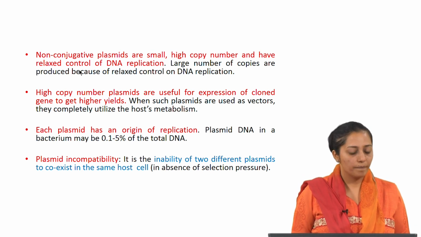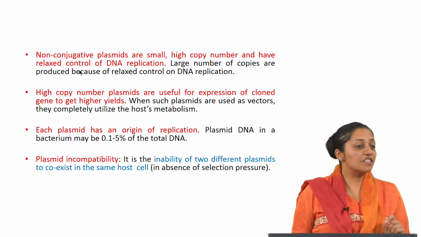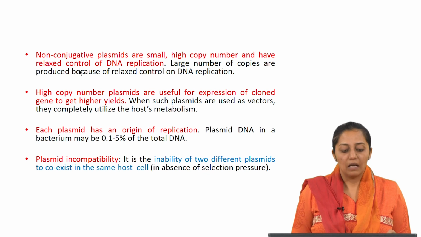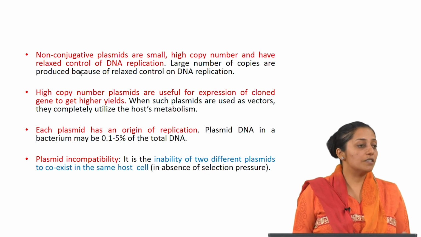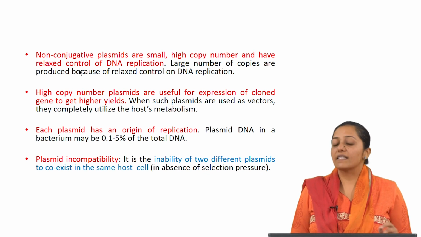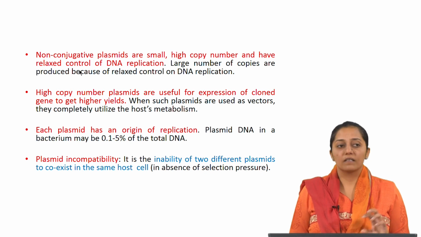Non-conjugative plasmids. Large numbers of copies are produced because of the relaxed control of DNA replication. High copy number plasmids are useful for expression of cloned genes to higher yield. So, when I say binary vector, these plasmids can get expressed in more than one different type of organism.